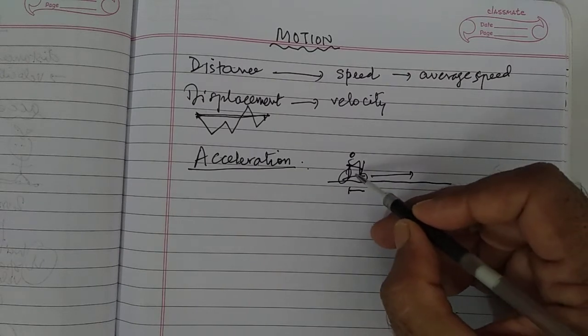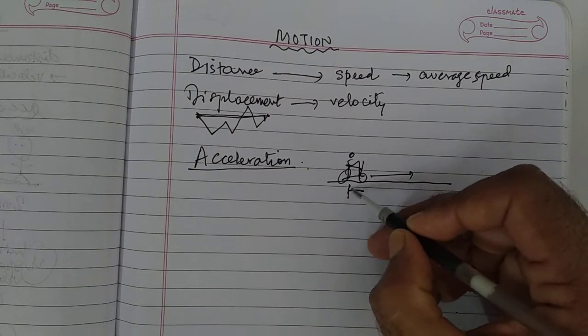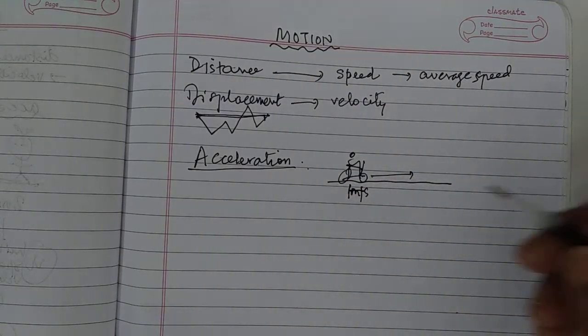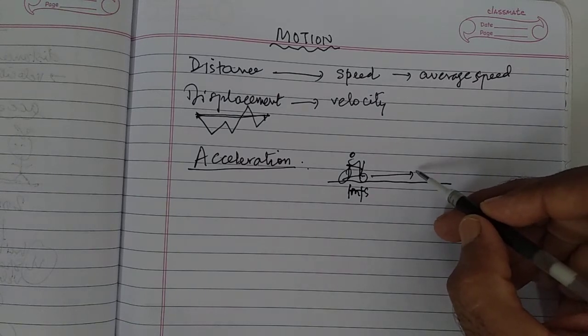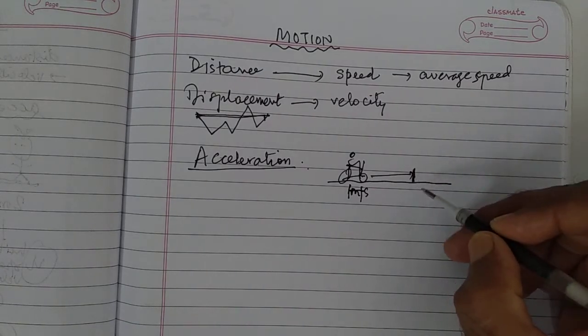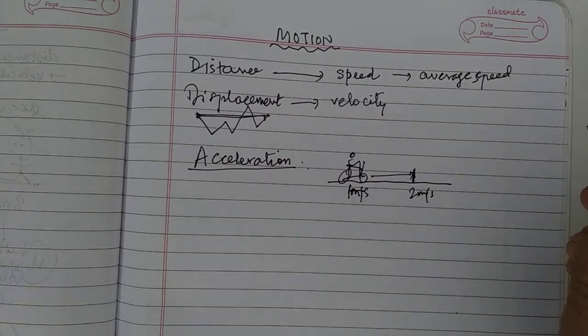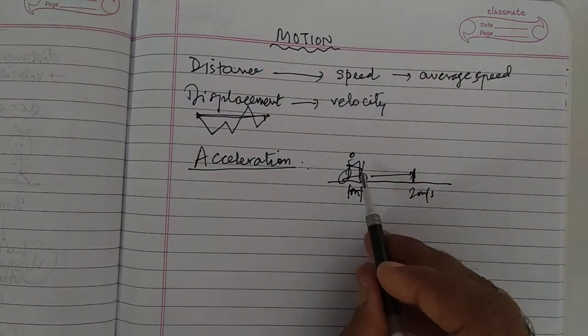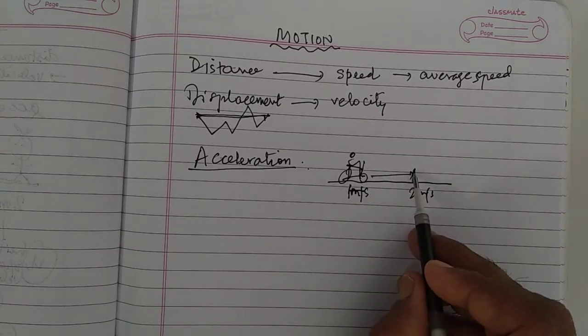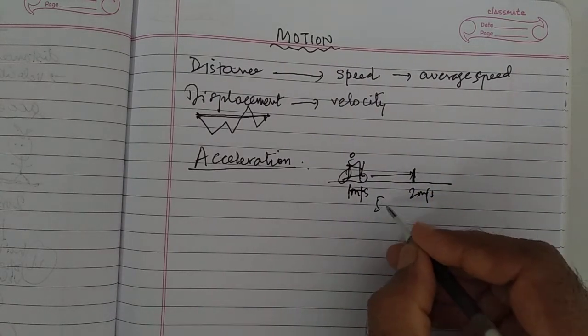Suppose you are riding at say 1 meter per second, and then you go to, let us say, 2 meters per second. But how fast do you get to this? Let us say in 5 seconds.